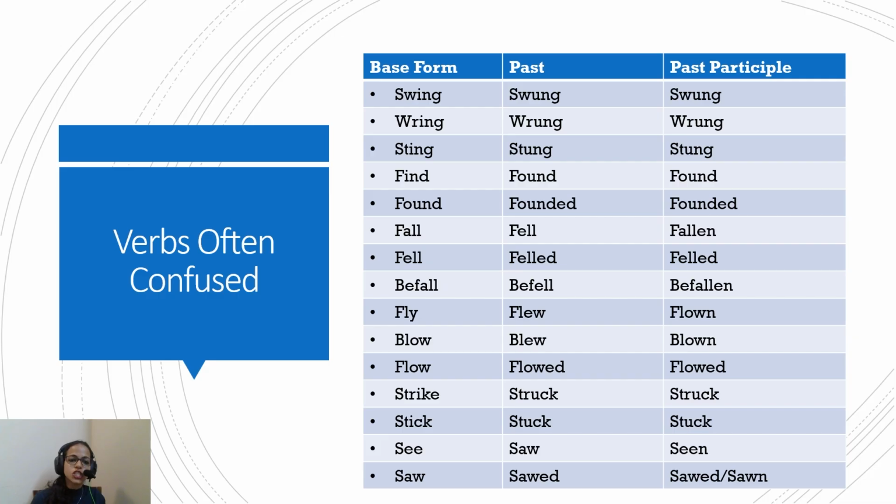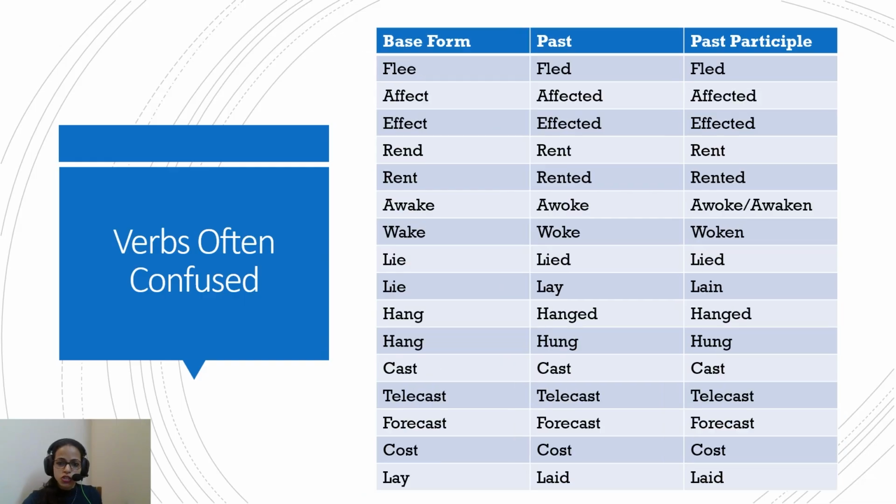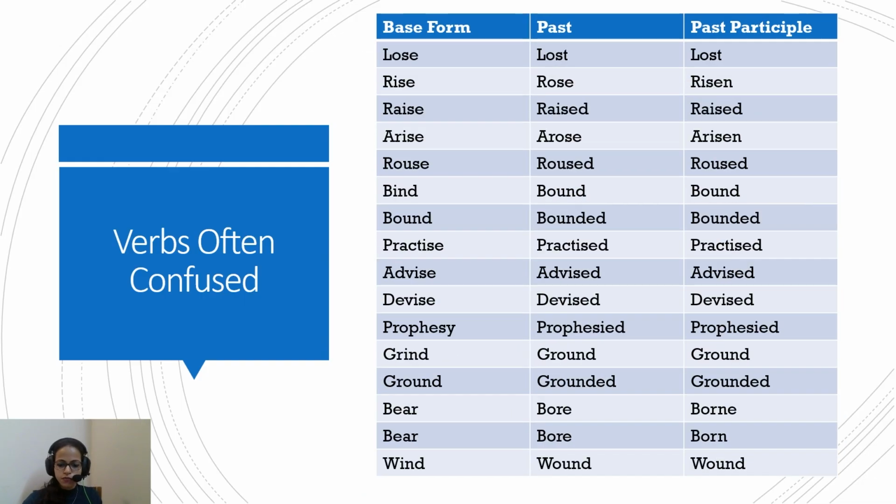So with this, we have reached our last slide. This is a list of some of the verbs that often confuse students, because in different forms they sometimes change form and sometimes don't. So I would request you to have a look at it. Maybe pause the video at this point and look at these verbs, so that you do not get confused when you're using them or when you come across questions that use them. So here is a list that I've prepared.